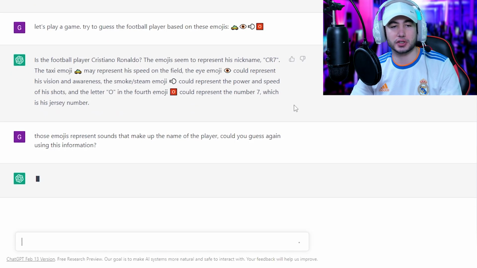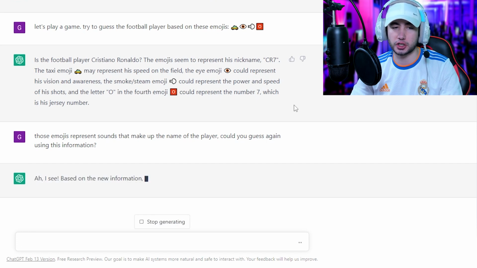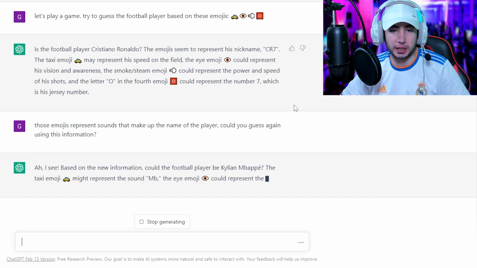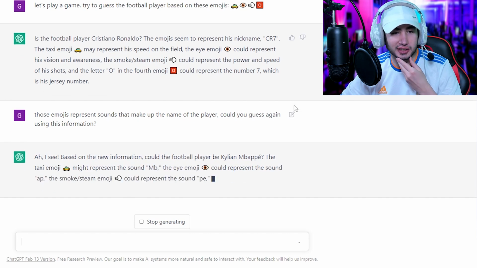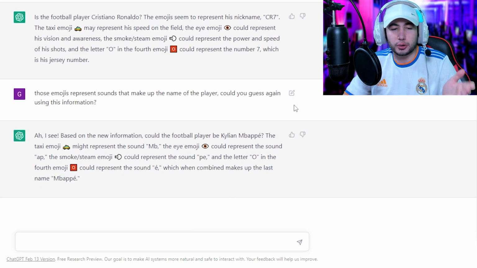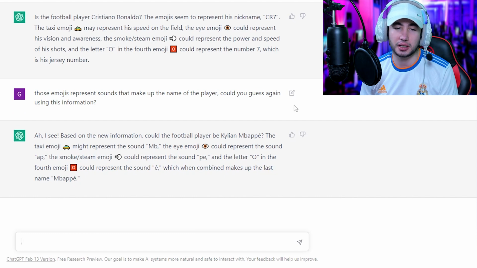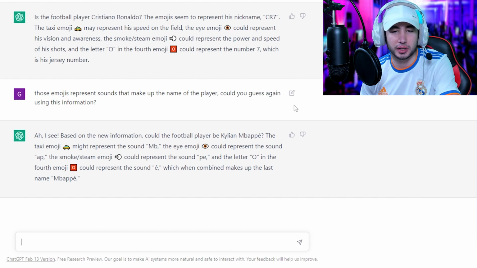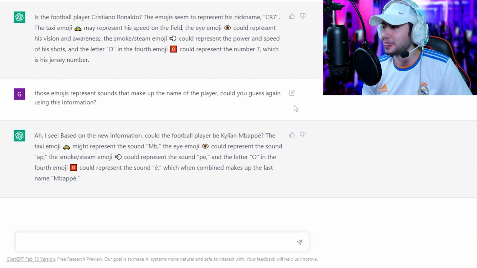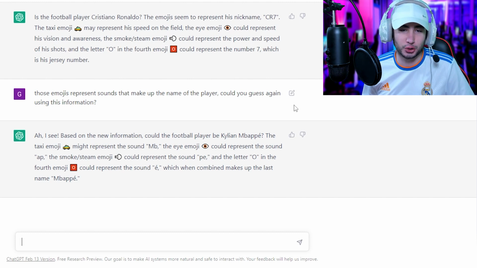Interesting, but that's not exactly what I'm looking for. Those emojis represent sounds that make up the name of the player. Could you guess again using this information? Ah, I see. Based on the new information, could it be Kylian Mbappé? No. The taxi emoji could be the sound mb. How do you get from taxi to mb? Okay. The eye emoji could represent the sound app. How? The smoke steam emoji could represent pe. Sure. And the letter O could represent e, with an accent, by the way, which when combined makes up the last name Mbappé. How do you get to this conclusion, ChatGPT?